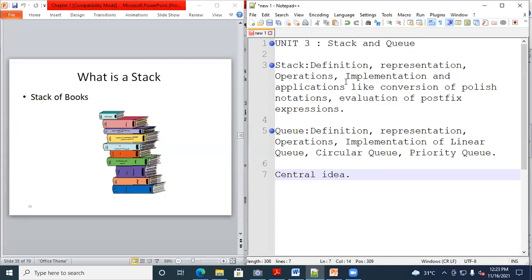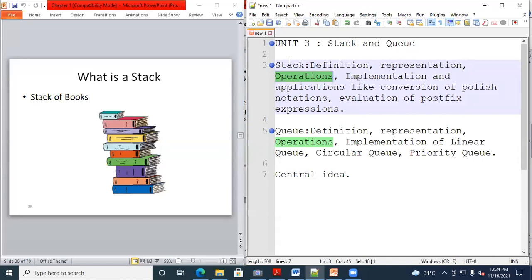Now we'll start with the first part, that is the stack. Today we will discuss what is meant by stack. We'll discuss the definition and the representation of a stack, and after that we'll see how many operations are performed on a stack. And if we get time, we will go for the implementation of a stack also.